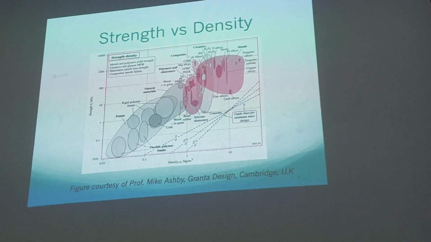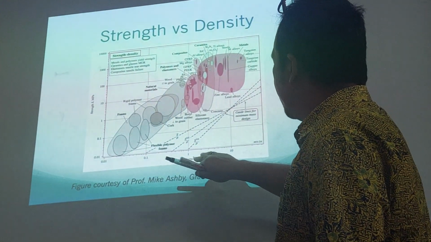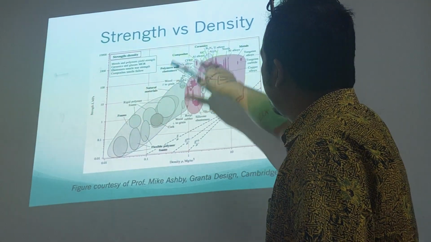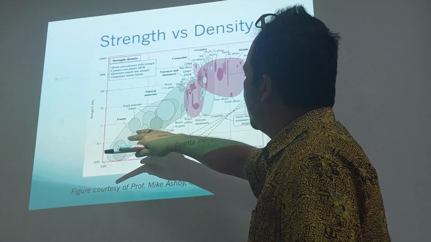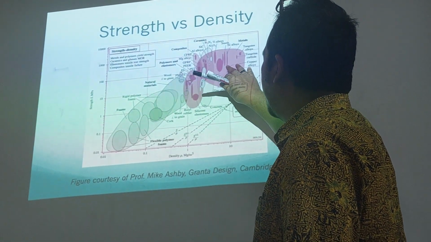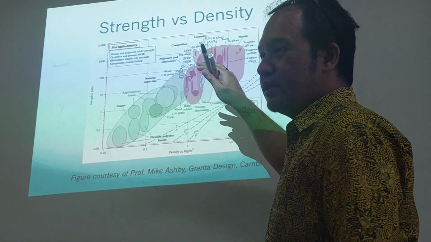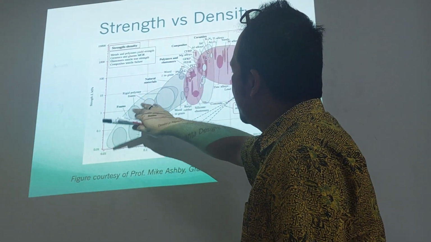Before is strength versus density. Again, density like before, but we change the x axis to the strength. We can expect the metal is very strong compared to the foam like this.